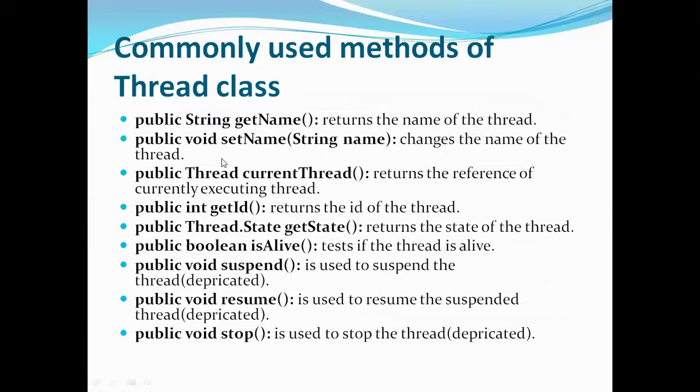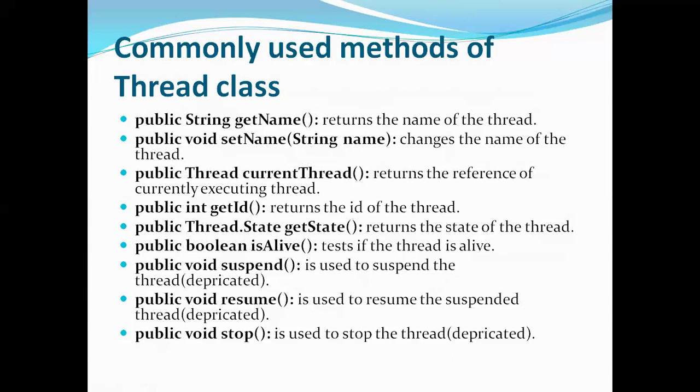Now let's see the next one. I'm using the next method called get name. I told you that when a thread is created, by default it will have a specific name, and that name is thread 0. If you use get name, you will get that name as thread 0. Imagine that I want to change that name from thread 0 to any other specific name, then you can use a method called set name. So set name changes the name of your thread from the default name to any name that you are setting. The new name should be a string. The new name, you have to write it here. So this is how you set the name of your thread.